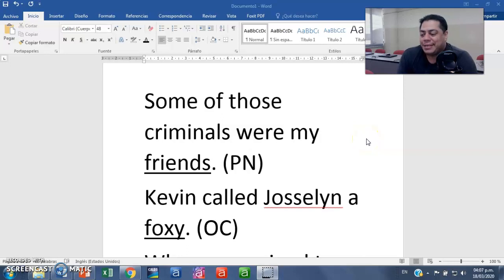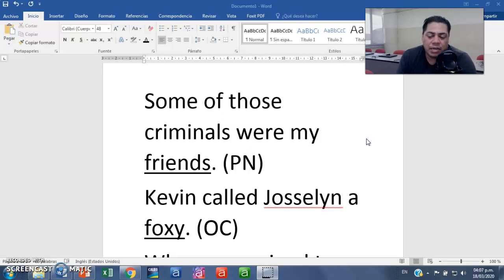So guys, to continue explaining to you about the differences between a predicate nominative, an object complement, and an appositive, I have written some example sentences that might allow you to clarify these possible doubts. Now, check the first sentence over there. Some of those criminals were my friends.